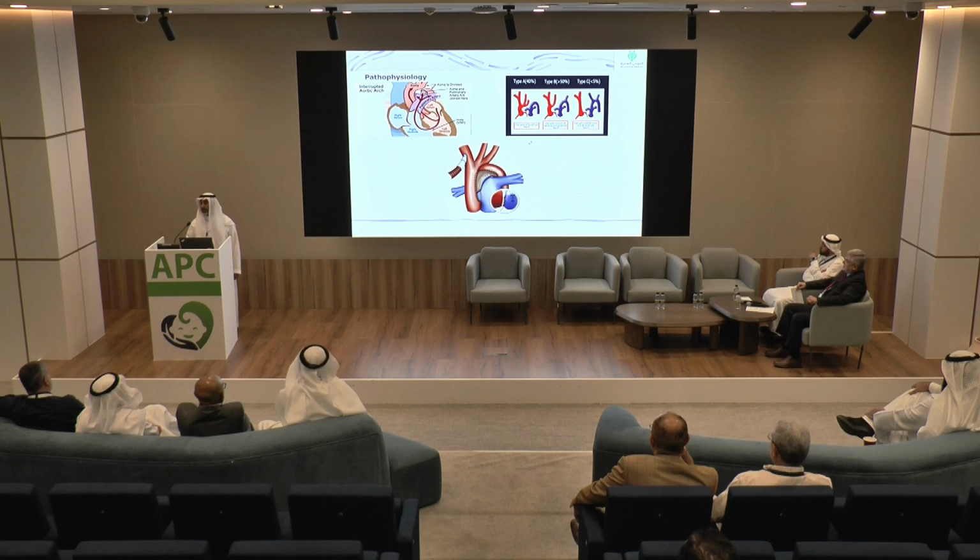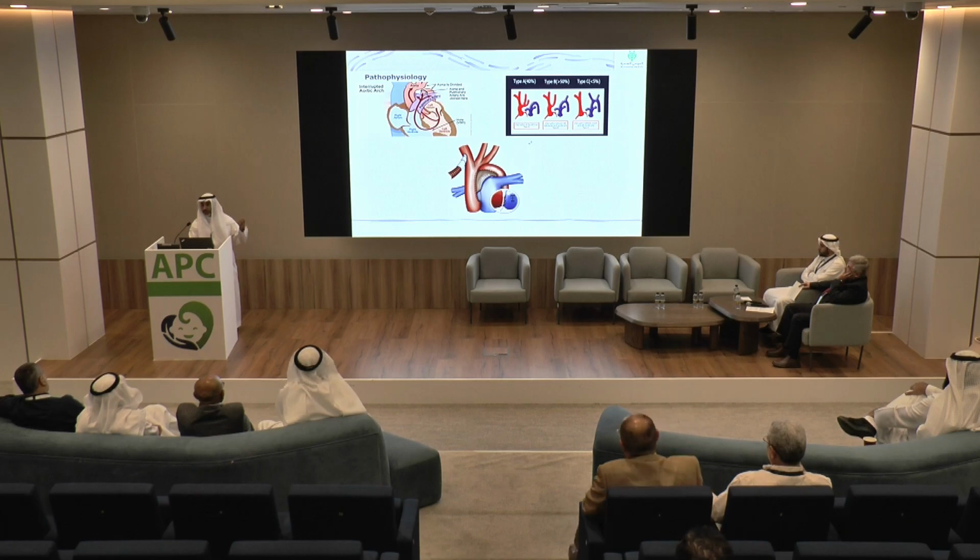Just a few words about interrupted aortic arch. When we say it's interrupted aortic arch, there is complete separation between the ascending and descending aorta. And it's 3 types. Type A, where the interruption is distal to the left subclavian artery, that means all the neck vessels are before the interruption. Or type B, where the interruption is between the left subclavian and the left carotid. Here the left arm will have low saturation, so always check the right arm saturation. Or type C, where the interruption is between the brachiocephalic and the right carotid. These are the 3 types. The commonest is type B.